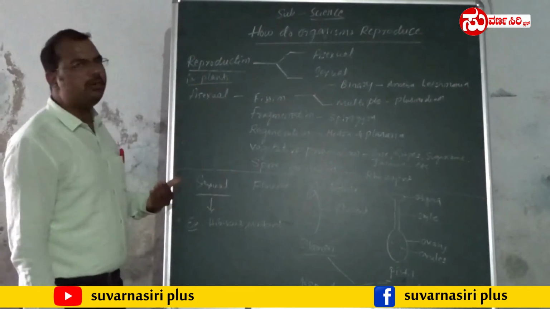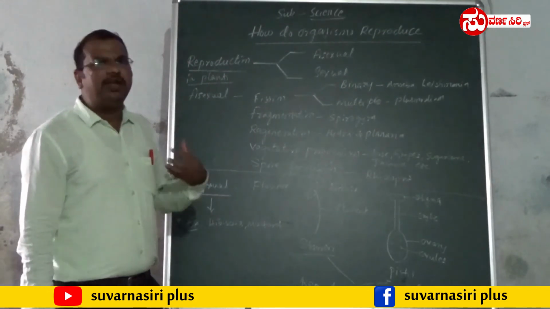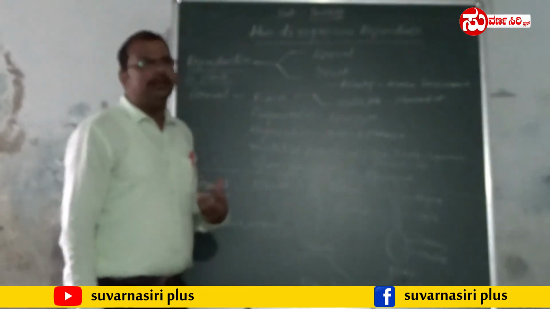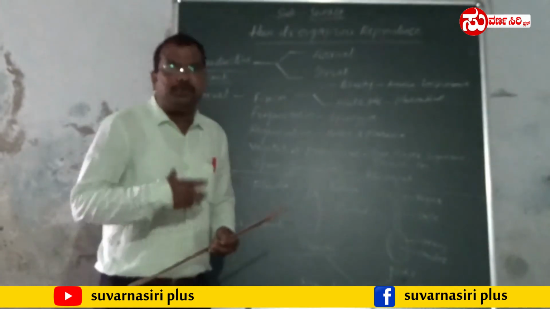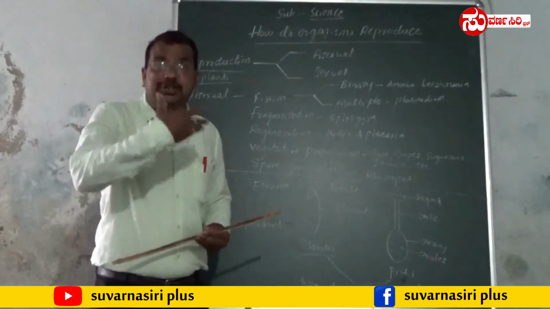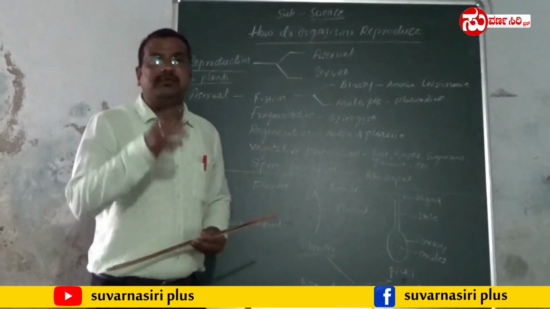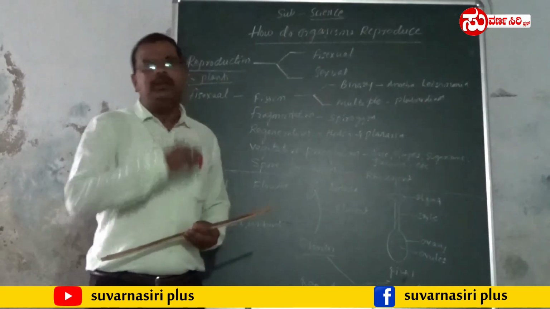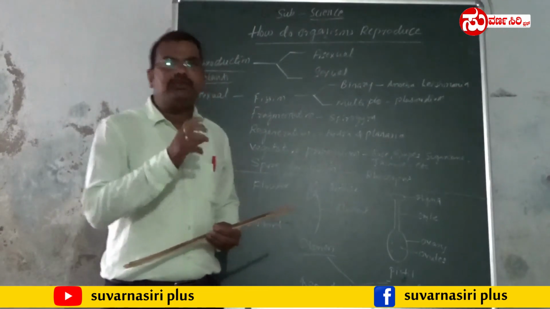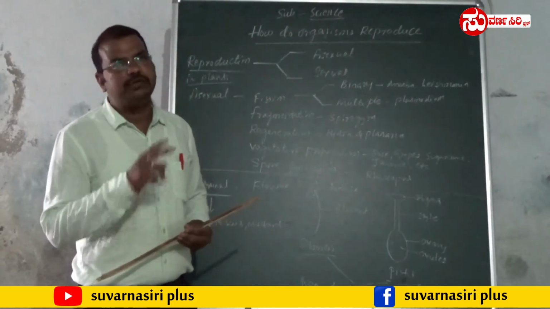The next topic is about how plants reproduce by means of the sexual way. You already know the reproductive part of angiosperm plants is what? Flower. There are two kinds of flowers: one is unisexual flower and the other is bisexual flower.